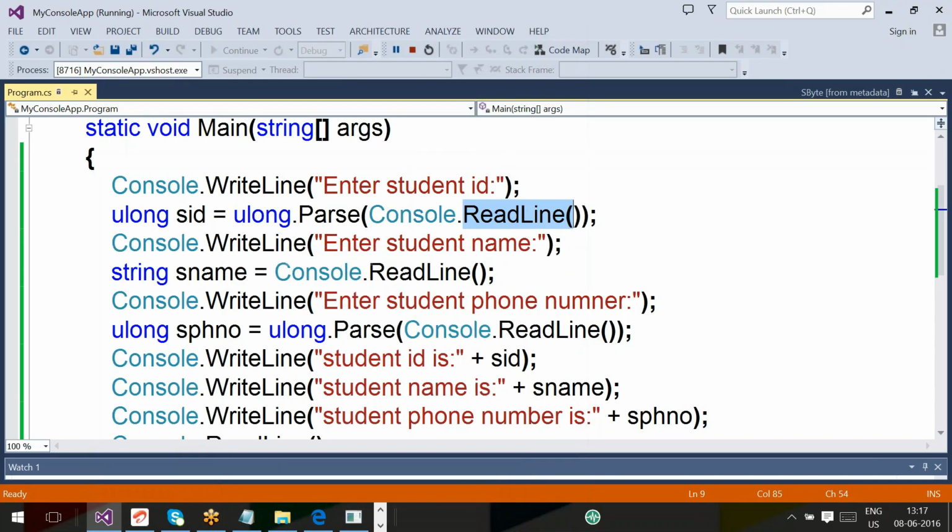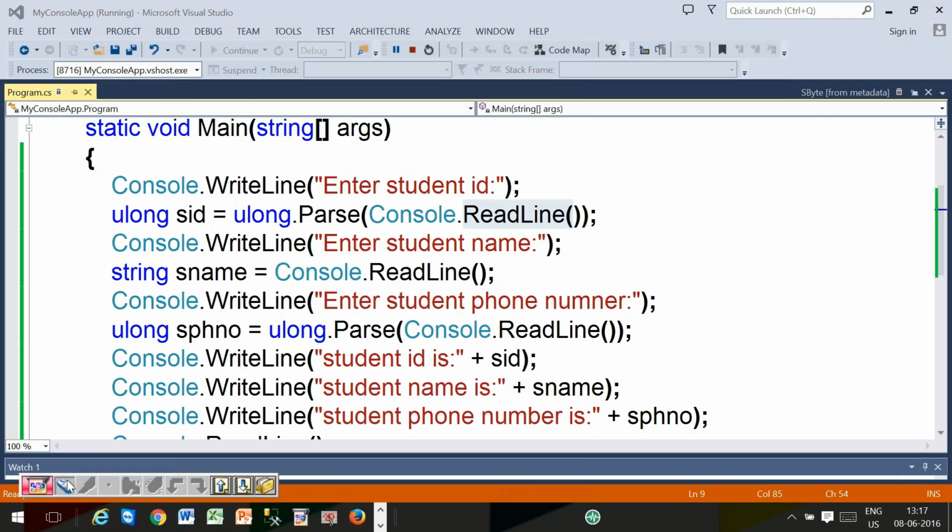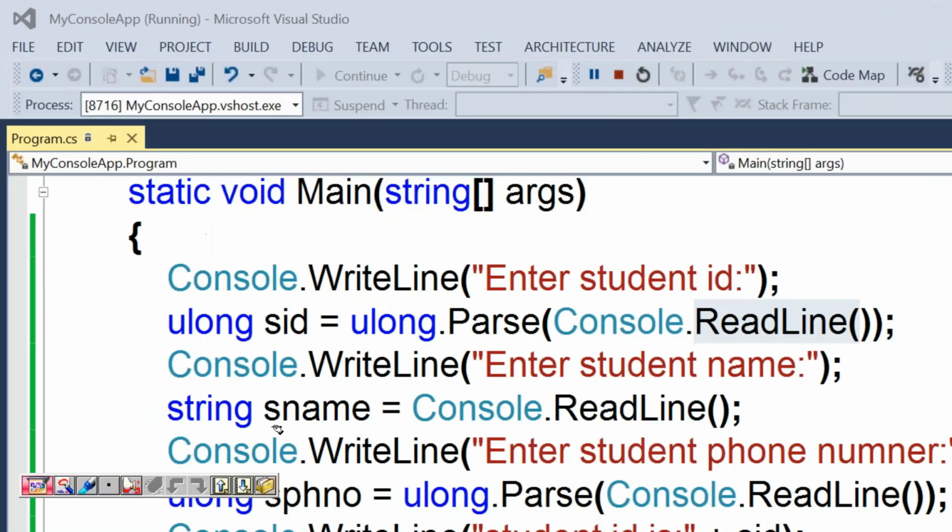Triple one is here. Try to understand: triple one is entered by the user. You can observe the readline method is executing. The user is entering a value called triple one, and he will press enter, and it is read by readline.